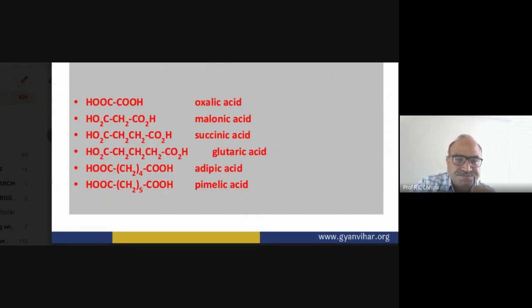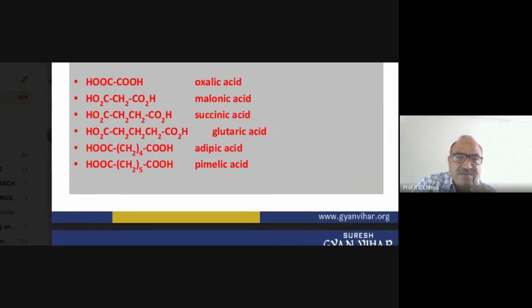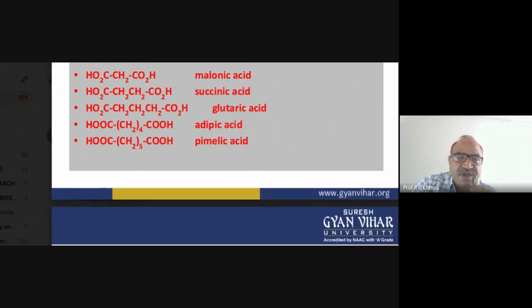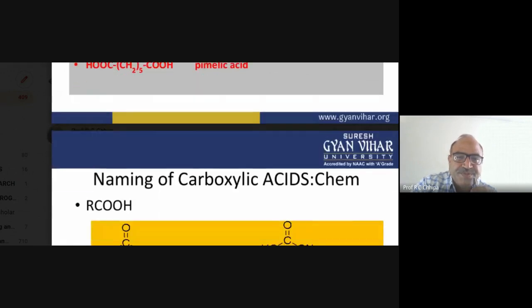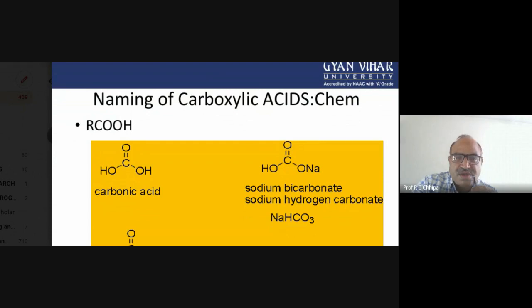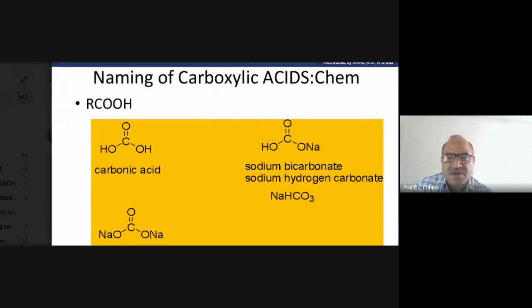organic compounds. So let's see: adipic 6 carbon, glutaric 5, succinic 4, malonic 3, oxalic acid 2. Now, one more thing is there, and that is the representation: carbon double bond oxygen and a hydroxy group. Two hydroxy groups are there, and why is this important and relevant with the carboxylic acid?